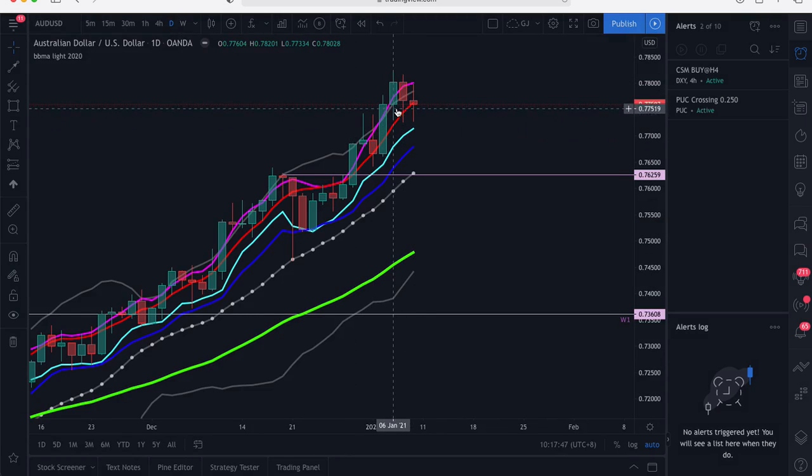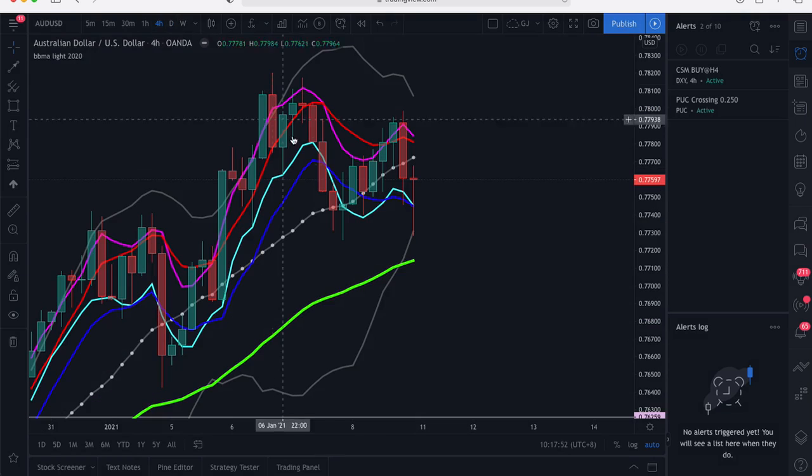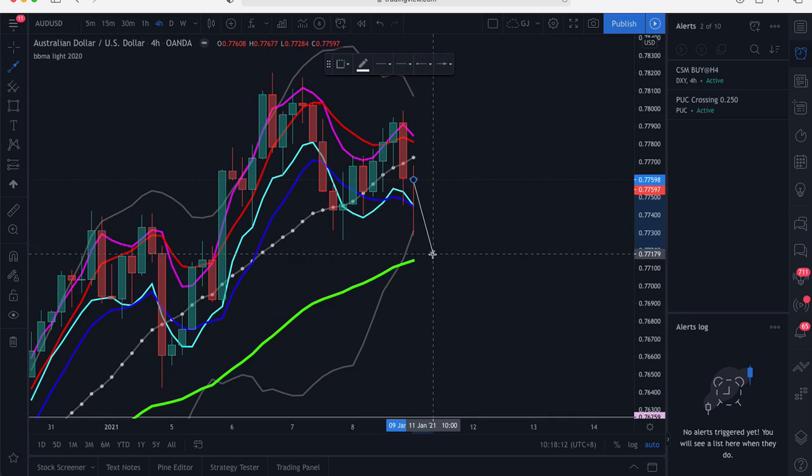On daily, we can see it made an extreme sell. On H4, it made a CSAK sell, pulled back up, made a re-entry sell, and is now making a CSAK sell again. However, you have to be very cautious. If you want to sell on H4, the setup is not yet valid, because number one, we don't have a candle close below the low BB to make a CSM sell. Secondly, the EMA is below the current price. There's still a possibility that this price will continue to bounce up.